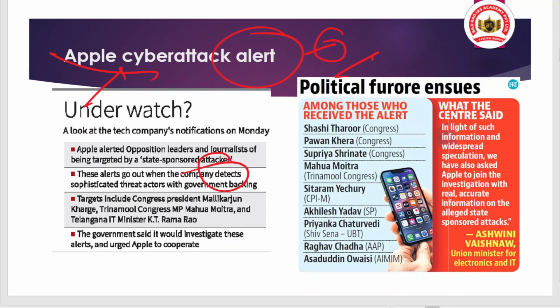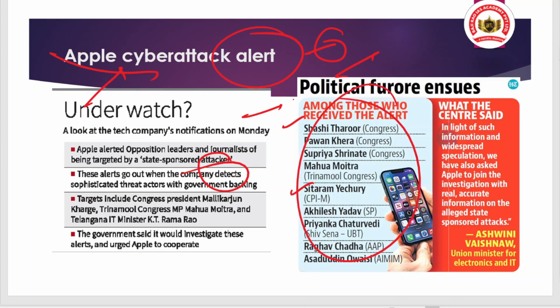Okay, and you can see that the alert message was received by certain important political personalities, like Shashi Tharoor, Sitaram Yechury, Akhilesh Yadav, and many other persons.